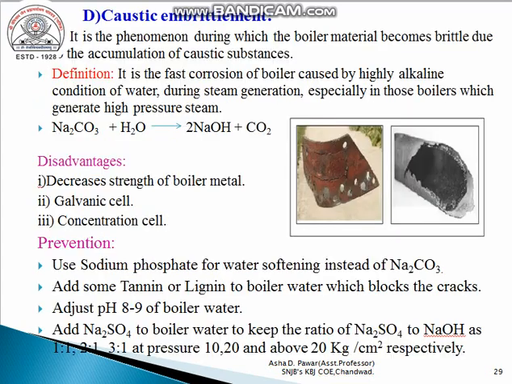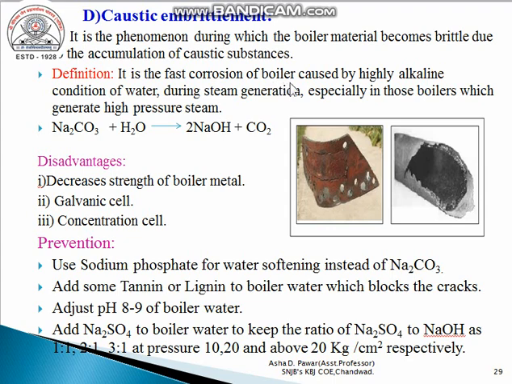Then another ill effect, that is caustic embrittlement. Students, caustic embrittlement is one type of corrosion, but instead of an acidic medium it takes place in a basic medium. So first of all, what exactly is caustic embrittlement?